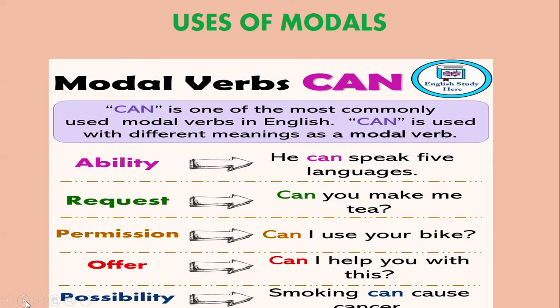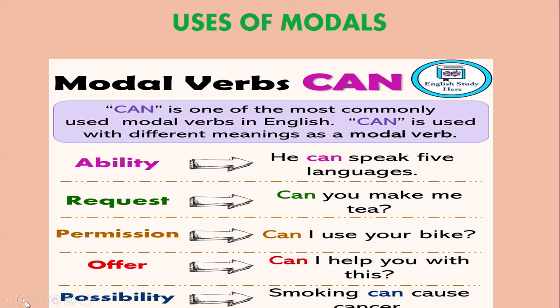Can I go there? So these all are the examples which show us that we are asking for permission. Next use is offer. Can I help you with this? We are offering some help to the person. Can I help you? Next is possibility, about which we are not sure of but might have happened. Smoking can cause cancer. So another example can be, anyone can make mistakes.